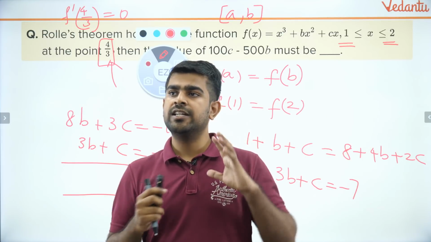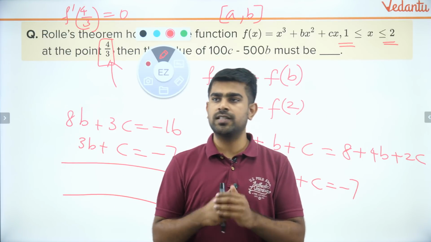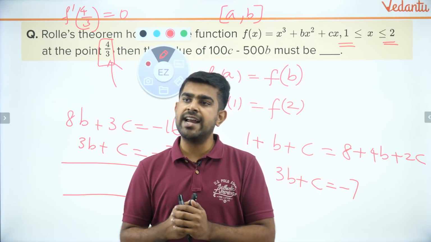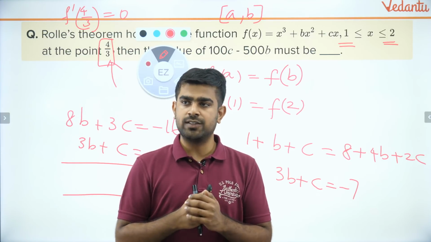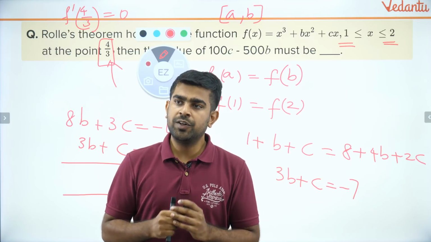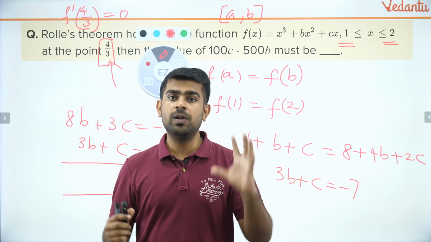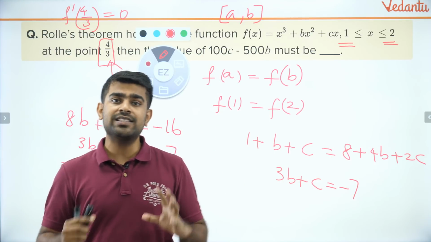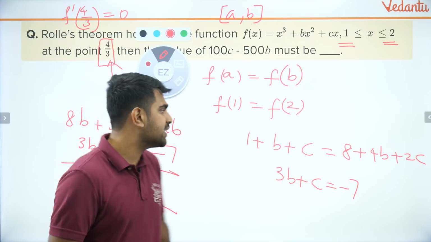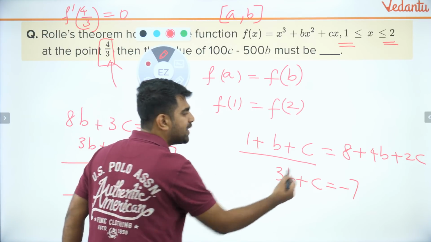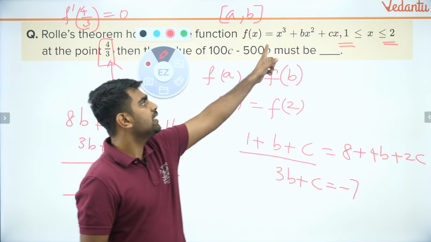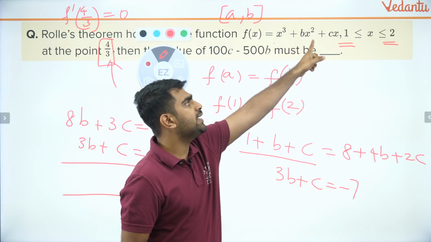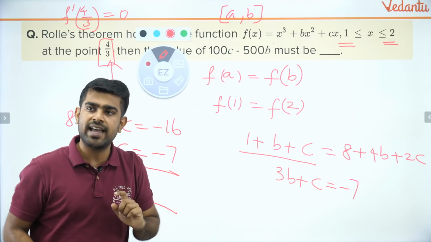3300, brilliant. Jia, Virat Kohli is awesome, that's correct. Dheeraj is right, Himanshu is right, Shreya Sinha is right. Brilliant, guys, super awesome. Viru, try to go through it slowly, man. You will be able to understand it. What I did here was I applied Rolle's theorem. Someone is asking, sir, I didn't understand how 1 plus b plus c came. It is nothing but f of 1. What is f of 1? F of 1 is 1 plus b plus c. Are you able to understand it now?